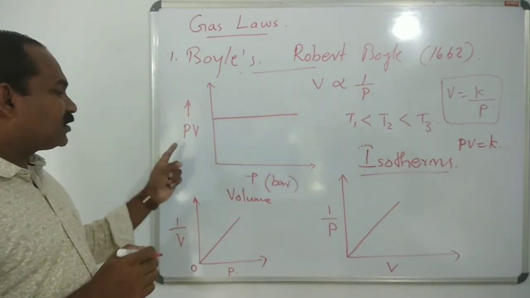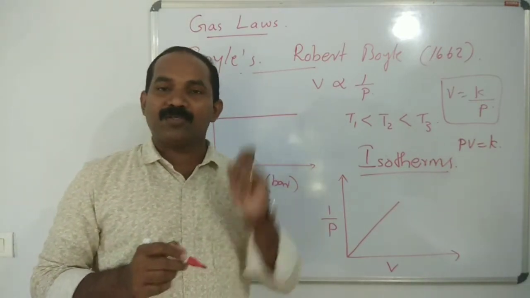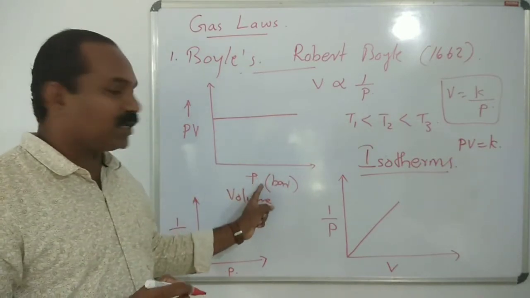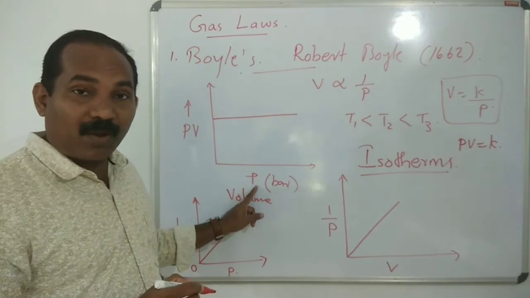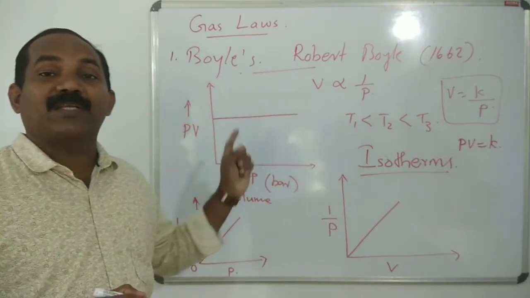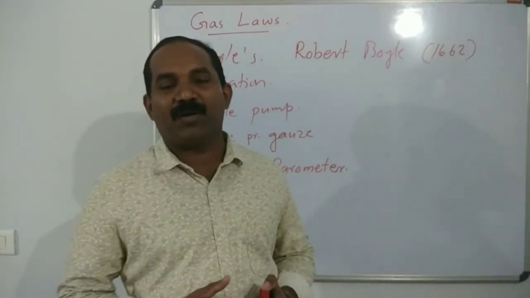When we plot PV versus P, we get a straight line which is parallel to the pressure axis. PV versus P plot is a straight line parallel to the pressure axis. Are you clear? Okay, next is application of Boyle's law.